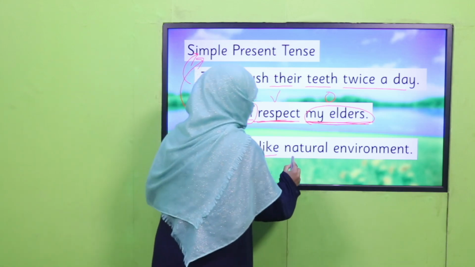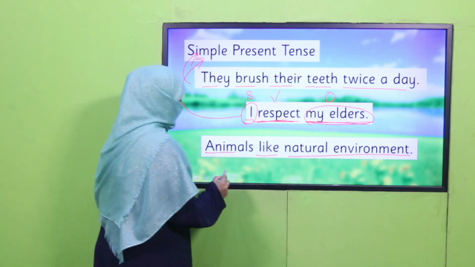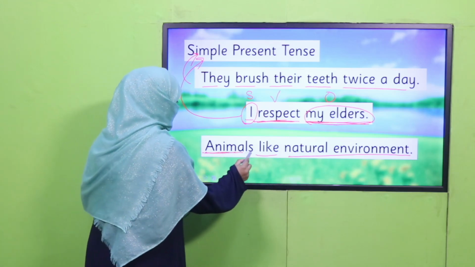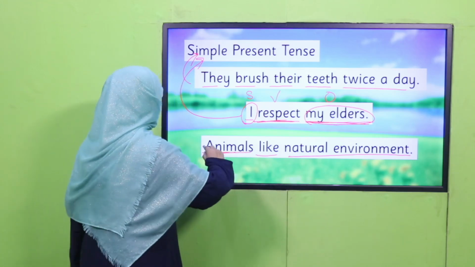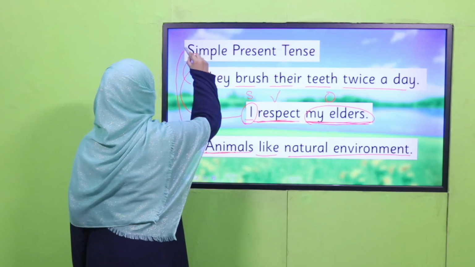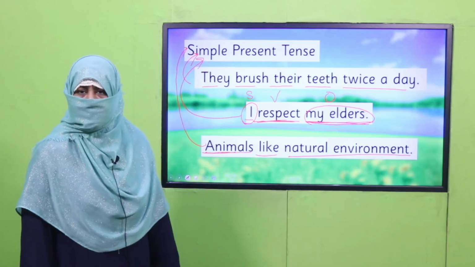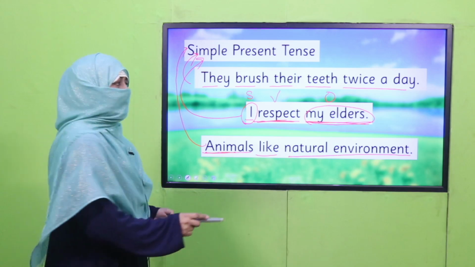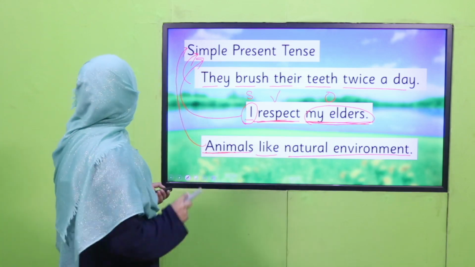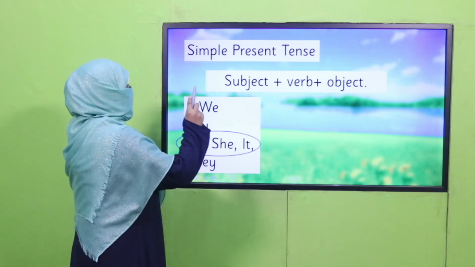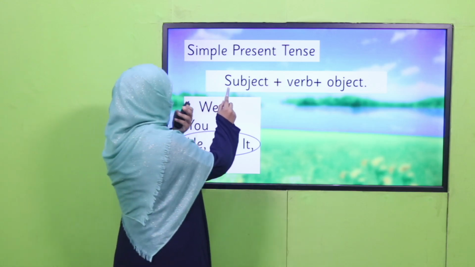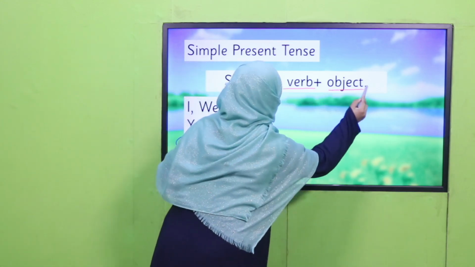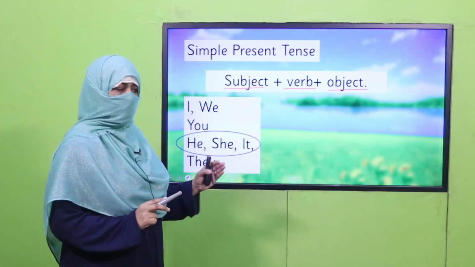Animals like natural environment. Okay, so it's their nature. It's their habit. It is referring to simple present tense. Are you clear with the concept of simple present tense? Now let's see the structure. How do we make sentences? In simple present tense, again, the structure is subject, verb, and object, right? The way I just told you.